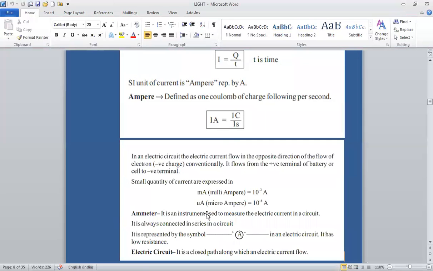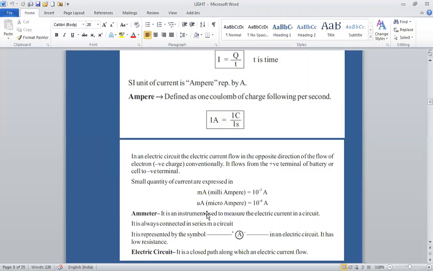In an electric circuit, the electric current flows in the direction opposite to the flow of electrons, conventionally. It flows from the positive terminal of the battery or cell to the negative terminal.